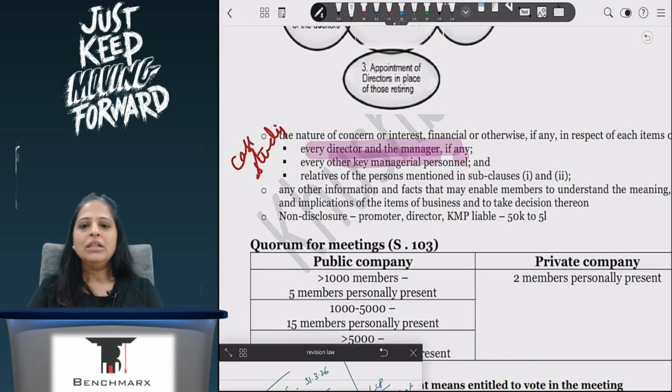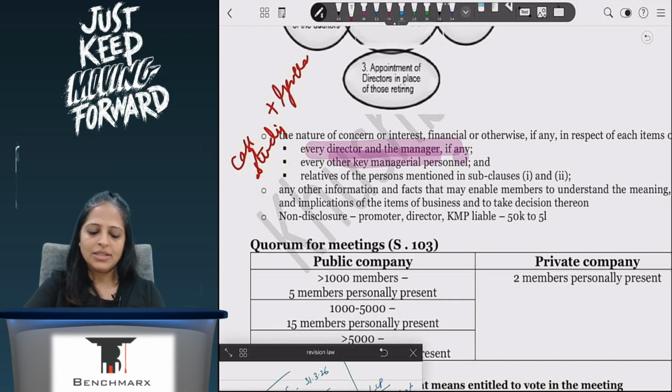So if there is any concern, financial or otherwise, I will mention. There's one case study on this concept that has been asked, from interpretation, where they said that he didn't have interest, but his sister was involved. It's there in the book. If you want to see, you can have a look at that. The sister was interested. He himself was not interested.